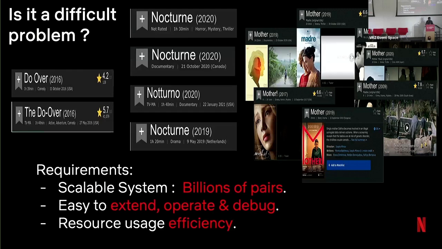Second is operability and the ability to expand and debug that. Expand, debug, and all of that has been very critical for us to make this work. So when we try to extend the system, we are very keen to understand that whatever system we go with can actually solve this.